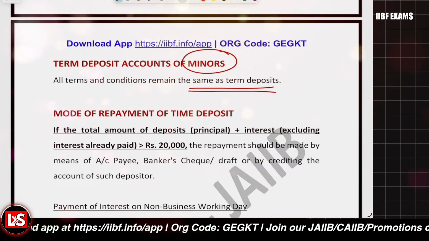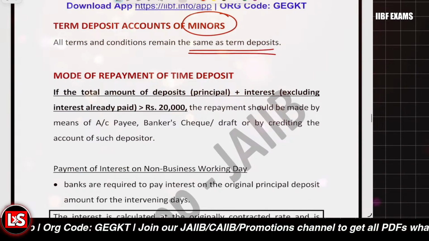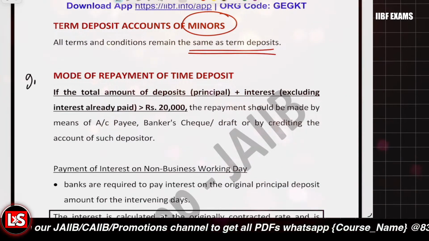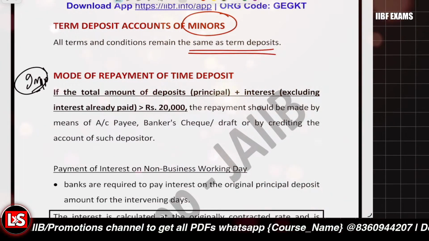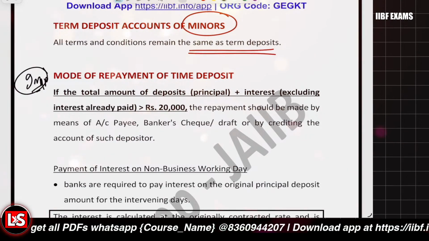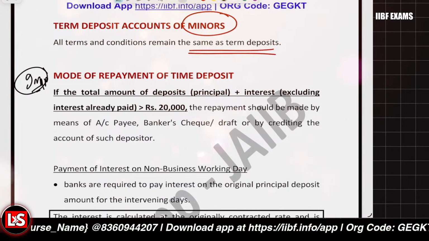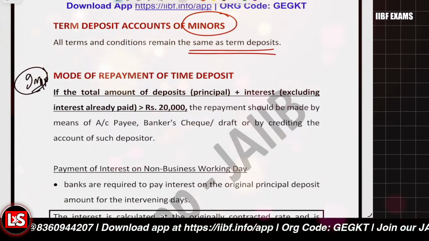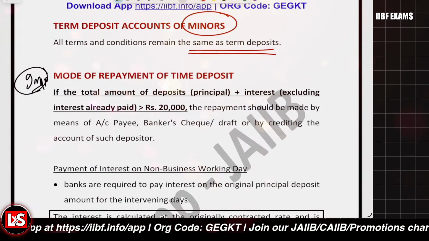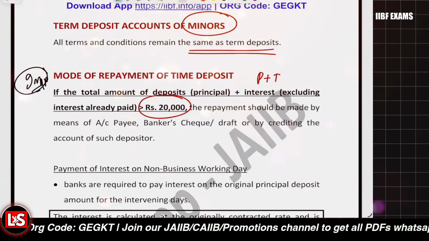After that, it's about the mode of repayment of time deposit. From the exam point of view, this is an important one. Why? The threshold limit is 20,000. In general, we do not do cash payment for the time deposit, but from the exam point of view, it's important. Let's say the total amount, that is principal and interest, whatsoever is earned,